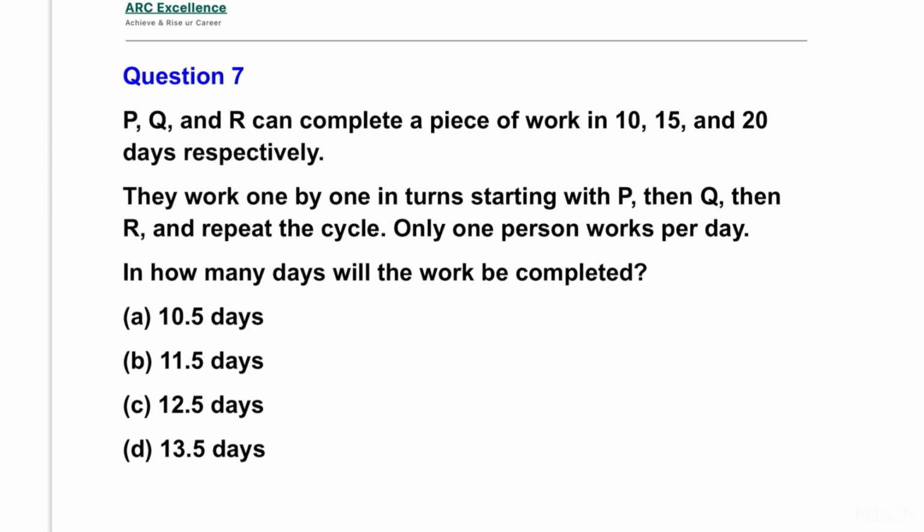P, Q, R can complete a piece of work in 10, 15, 20 days respectively. They work one by one in turn, starting with P, then Q, then R and repeat the cycle. Only one person works per day. In how many days will the work be completed? Here P, Q, R can complete a work in 10, 15, 20 days respectively.